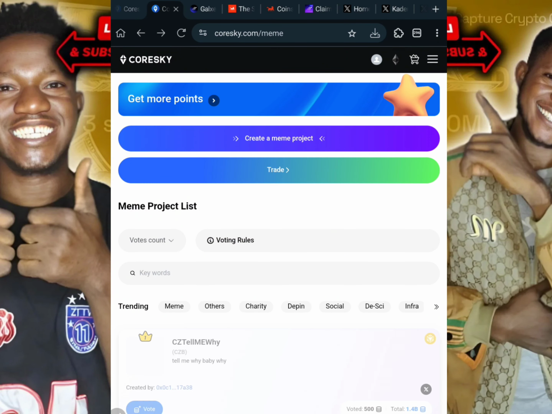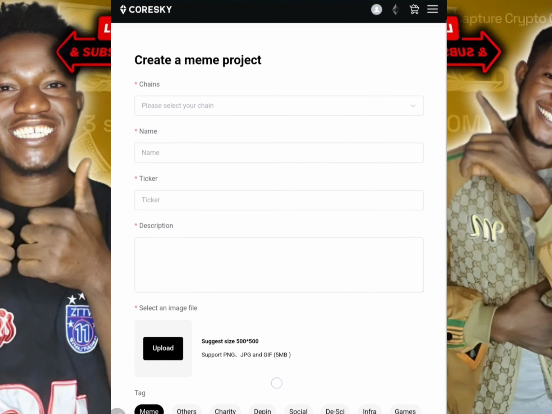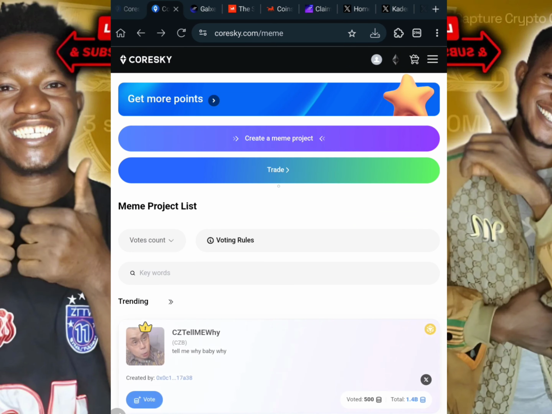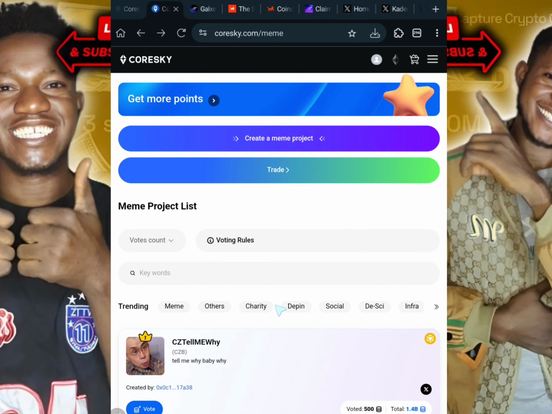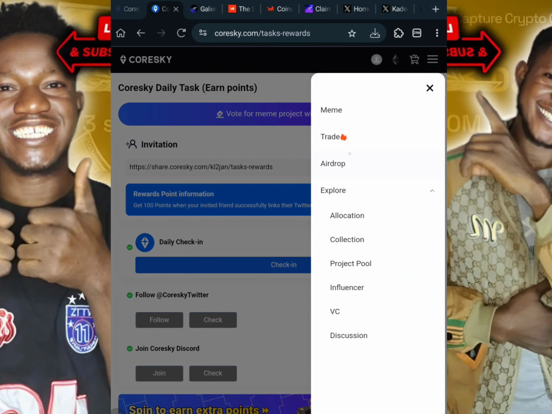Right now I will go back, and when I click over here on create a meme project, you can see that you are going to be able to create your own token if you want to. But let's talk about something much more interesting. So I will click over here on get more points. Once you click on get more points, you are brought back right here. Remember that we have this spin where you can earn even more rewards. Now let's go ahead and check out the airdrop, so I will click on airdrop.